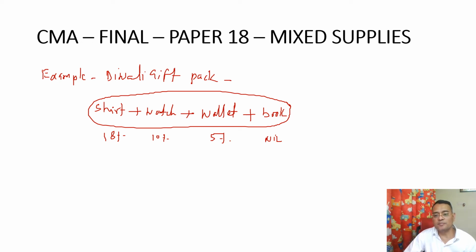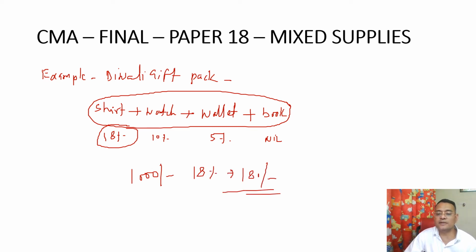Since it is a mixed supply, the GST rate applicable will be the highest rate of GST, and in this case it is 18%. So suppose the value is 1000 rupees, then 18% GST, that is 180 rupees, would be payable on these supplies.